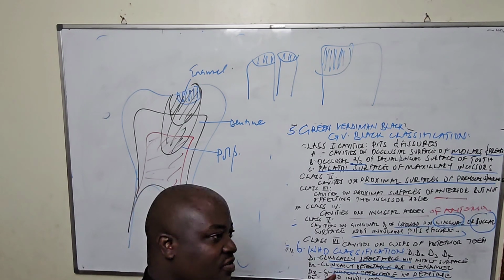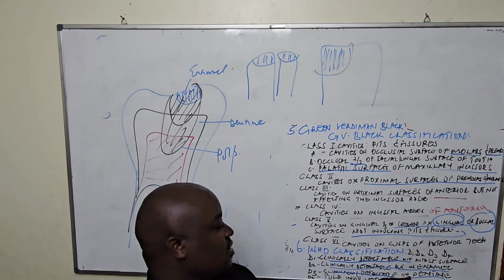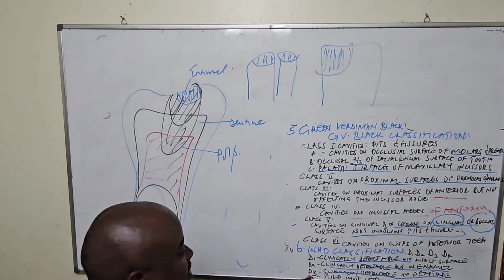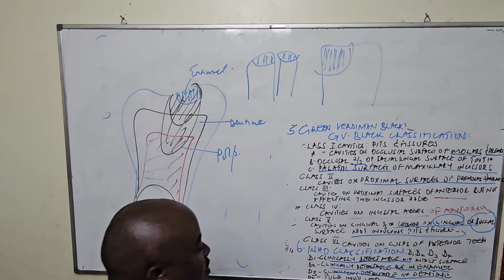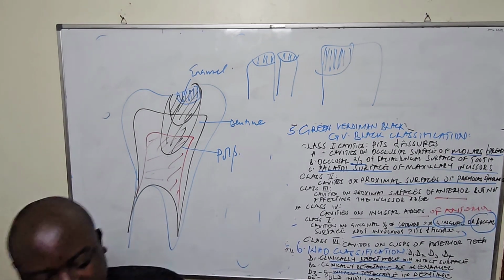D1, the surface is intact. D2, it is limited to the enamel, enamel caries. D3, it can be detectable in the dentin. And lastly, we have pulp involvement.